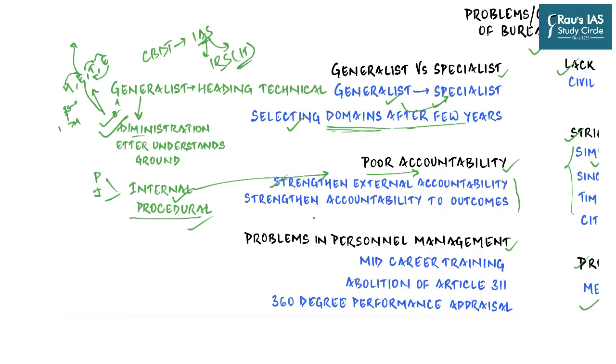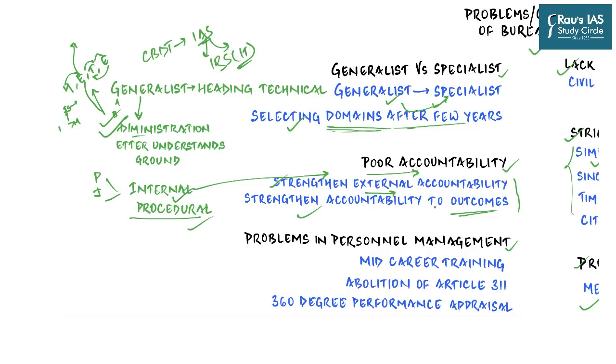And so we need to strengthen external accountability to entities outside the government, such as people, civil society organizations, media. And we have various tools. We have Citizens Charter, we have RTI, we have service delivery surveys, but we need to institutionalize these mechanisms so that the external accountability mechanisms become strong. And we need to strengthen accountability to outcomes.